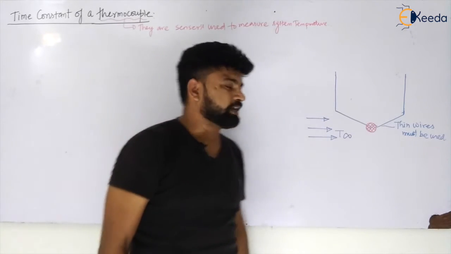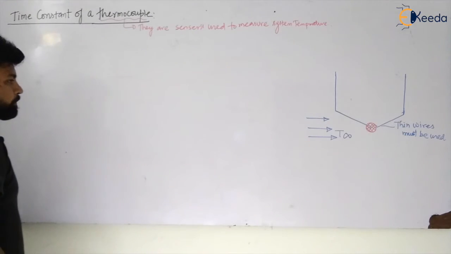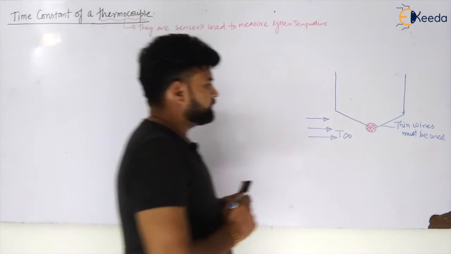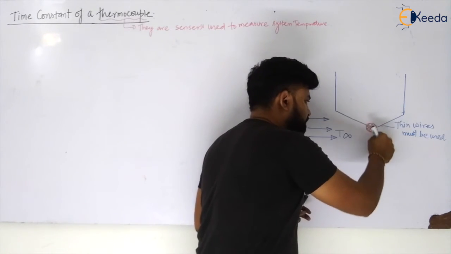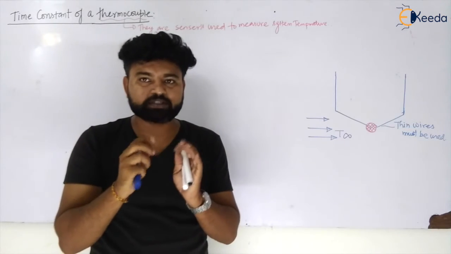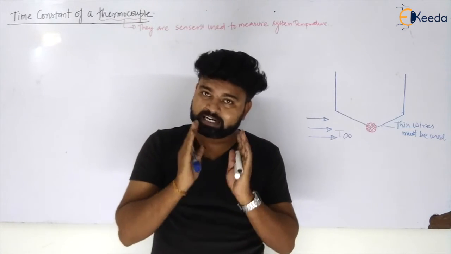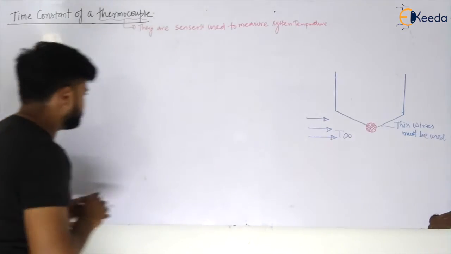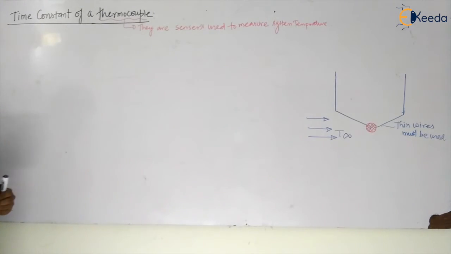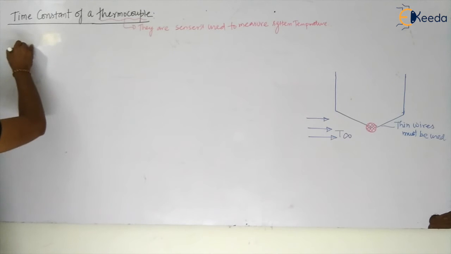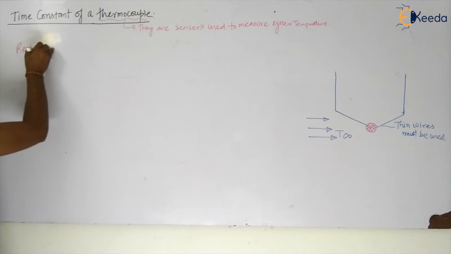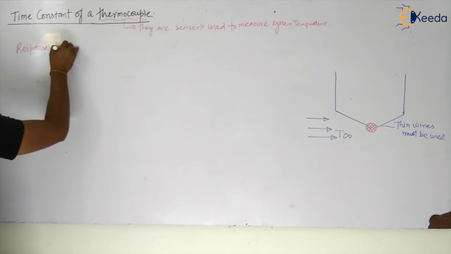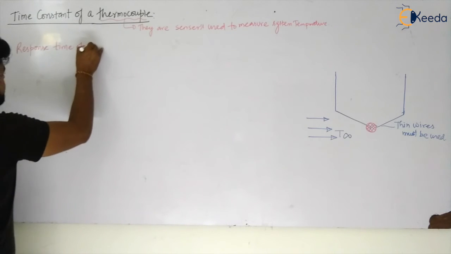First of all, this will reach the surrounding temperature, and then it will measure by some thermometric means. Okay, now what is happening? The ball will reach the surrounding temperature, and that will take some time. This time to reach the surrounding temperature is called the response time of a thermocouple.